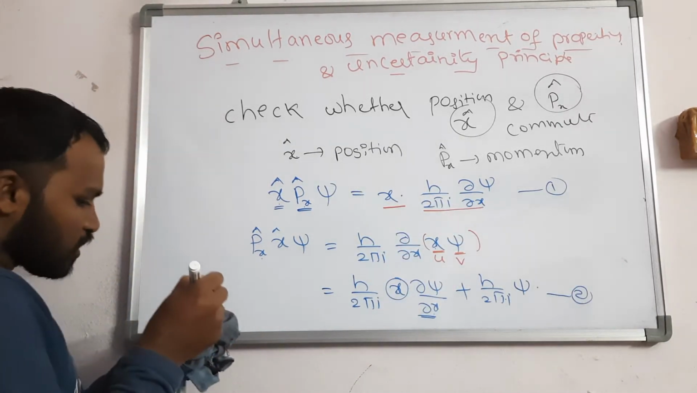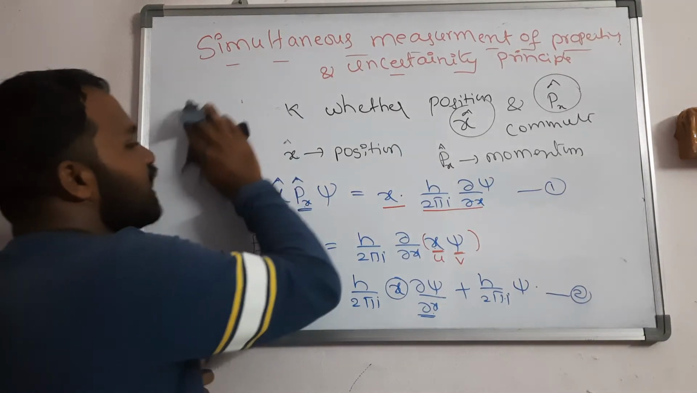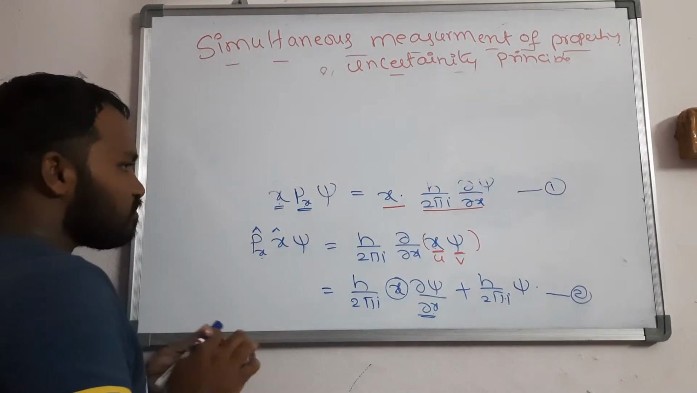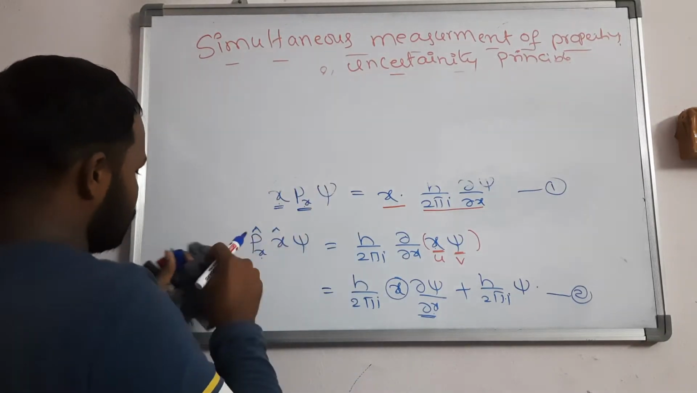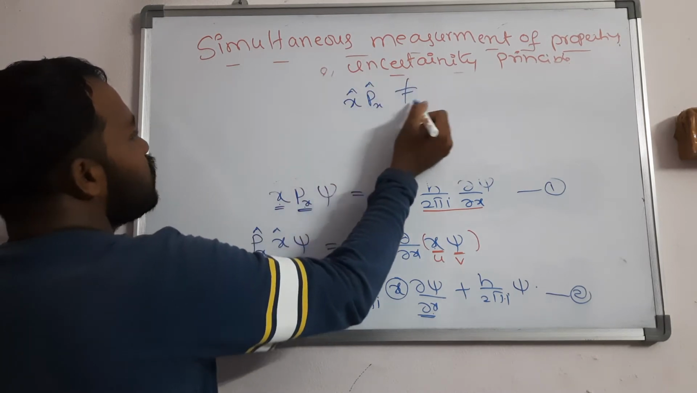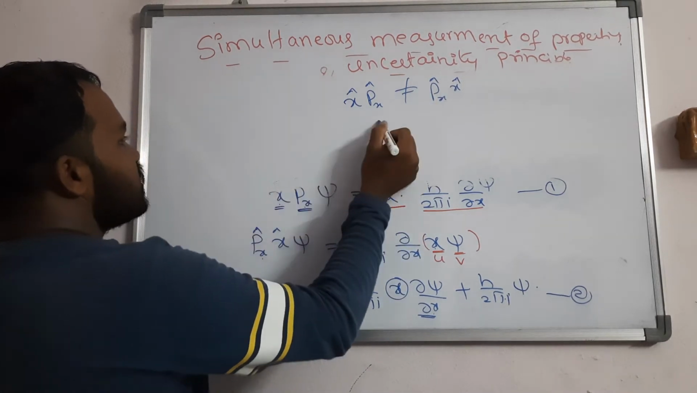So if you observe clearly, equation 1 is not equal to equation 2. That means x cap px cap is not equal to px cap x cap. Hence they do not commute with each other.